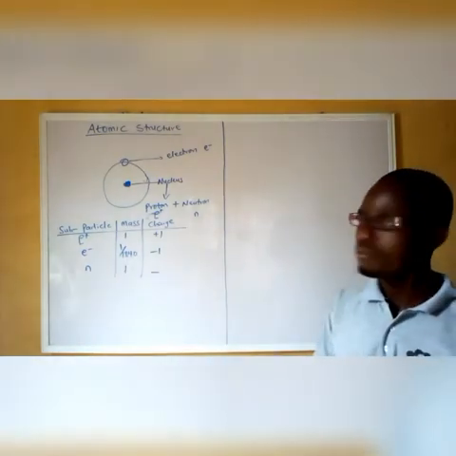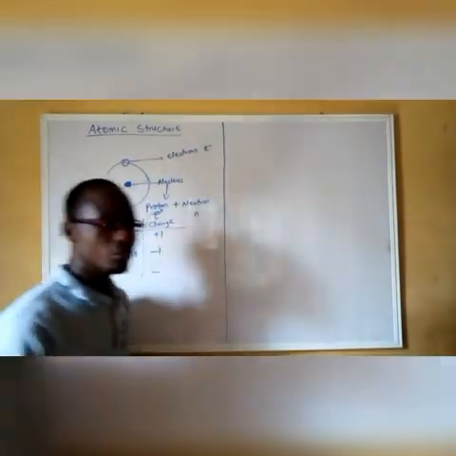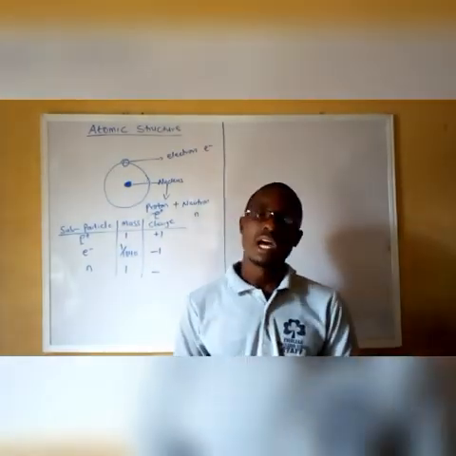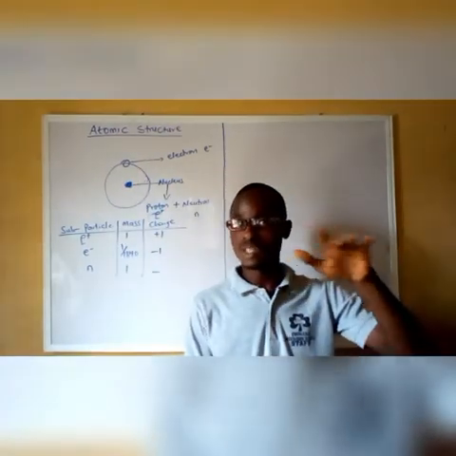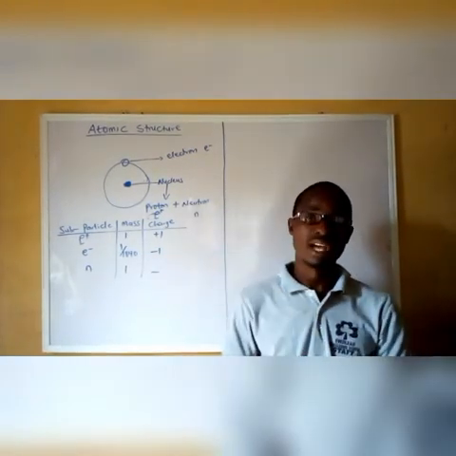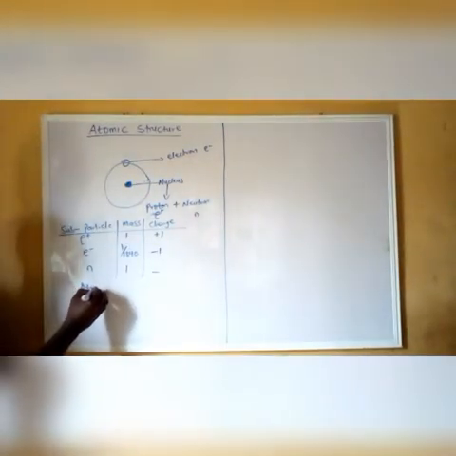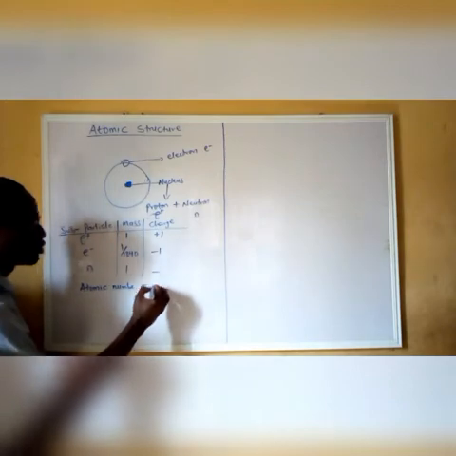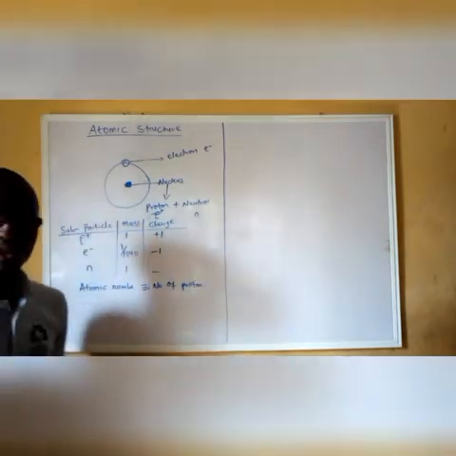We have more to talk about in atomic structure, as we're going to talk about the number of protons and the number of electrons likely to be found in an atom. As we arrange elements from hydrogen to calcium and more, but anyway we are restricted to the first 20 or first 30 elements, they are arranged according to their atomic number. And what is atomic number? Atomic number represents the number of protons present in the nucleus. So atomic number is equivalent to the number of protons present in the nucleus of an atom.